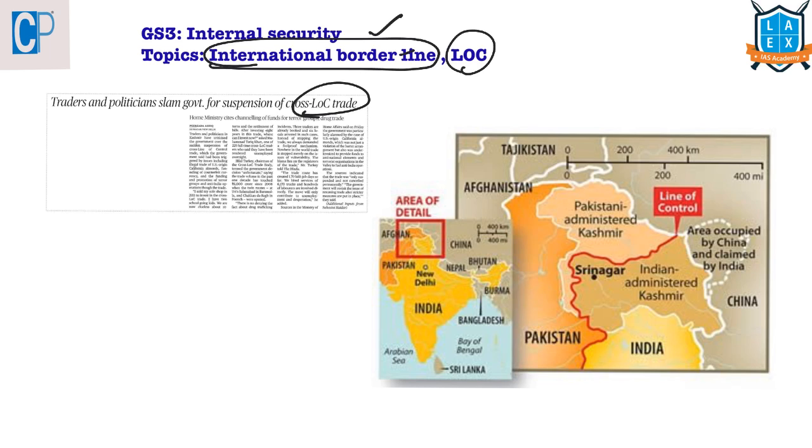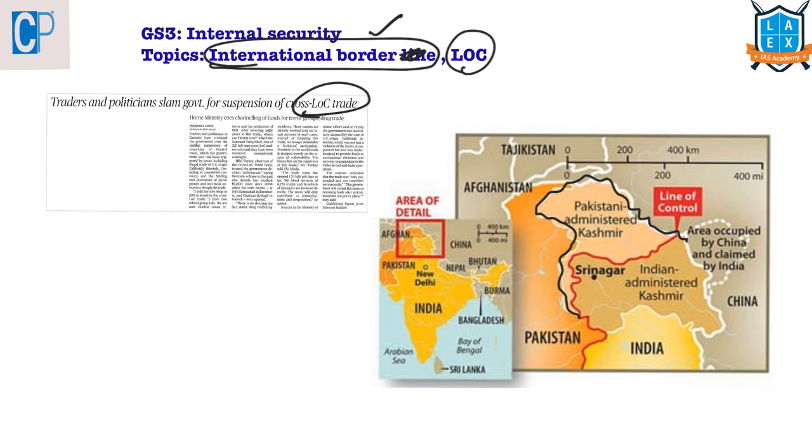What is this international border? First of all, this international border is the India-Pakistan border, which is the border between the countries of India and Pakistan. Actually, this is the border that separates India and Pakistan.